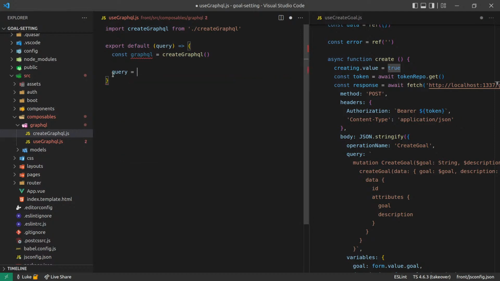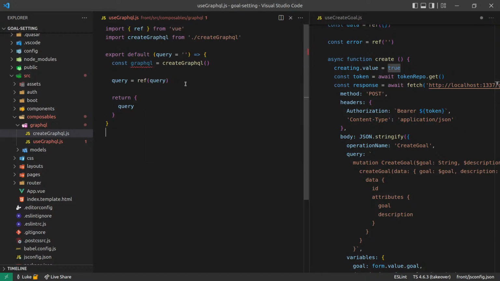So query is equal to ref query, and that means that we can return it here. And what we can do is set that equal to nothing by default. So if you want, you don't actually need to pass the query through. You can just set it at a later point, which might be something you want to do because you might want to gradually build up that query and then send it through. So this allows us to do that.